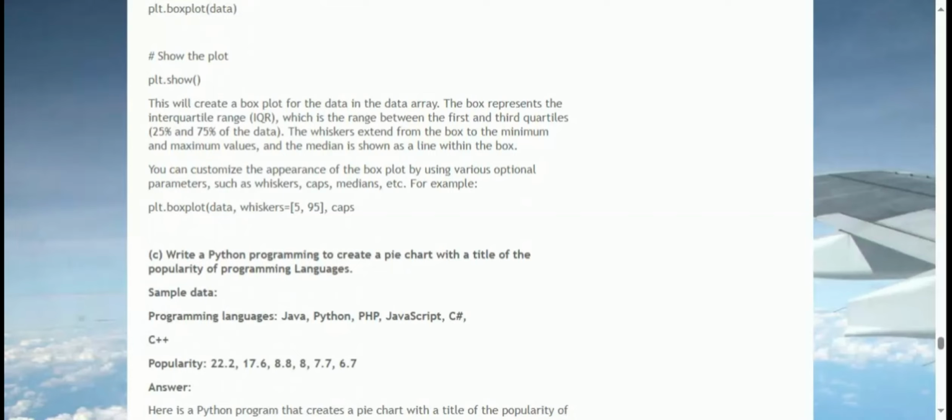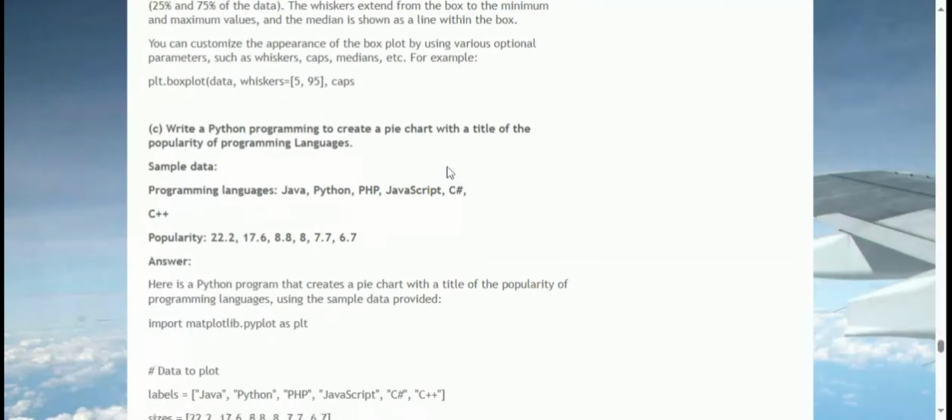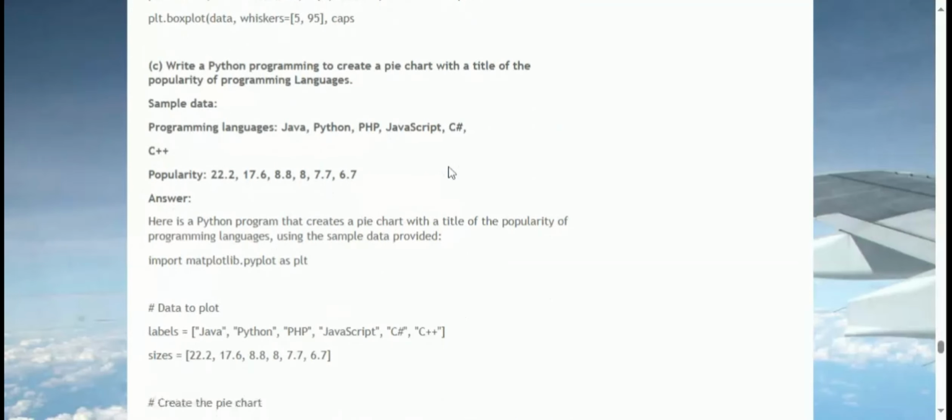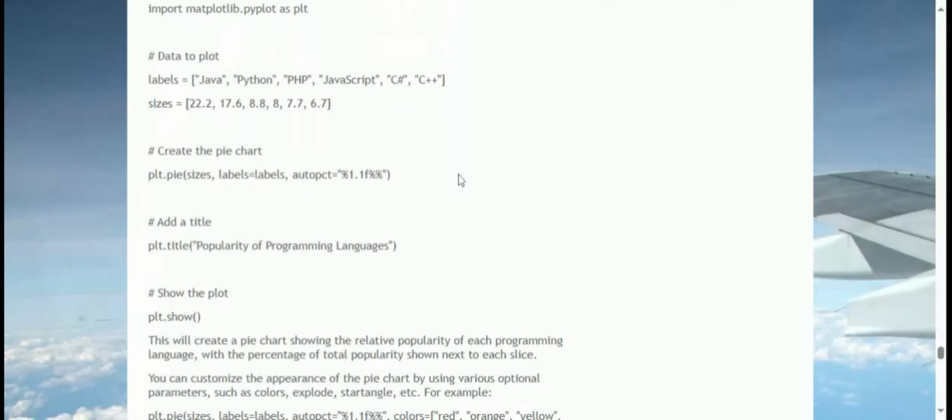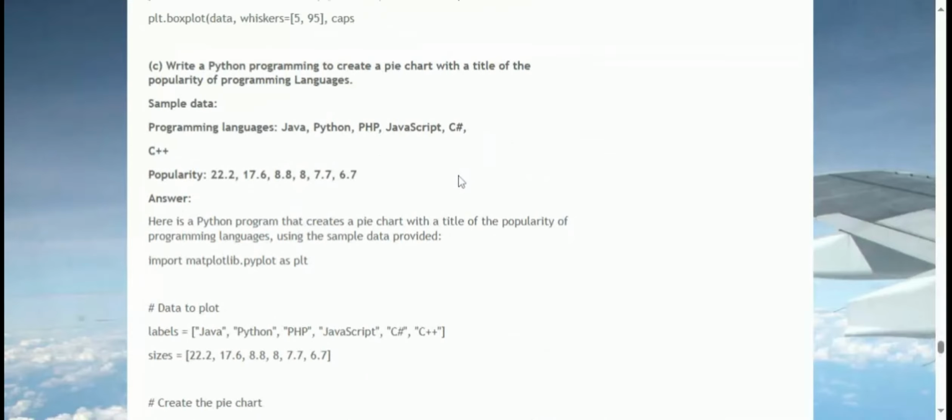This will create a pie chart showing the relative popularity of each programming language, with the percentage of total popularity shown next to each slice. You can customize the appearance of the pie chart by using various optional parameters, such as colors, explode, start angle, etc. For example, plt.pie(sizes, labels=labels, autopct='%1.1f%%', colors=red, orange, yellow, green, blue, purple, explode=0, 0.1, 0, 0, 0, 0, startangle=90).